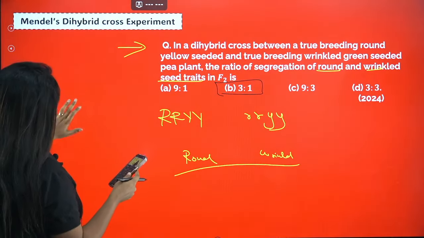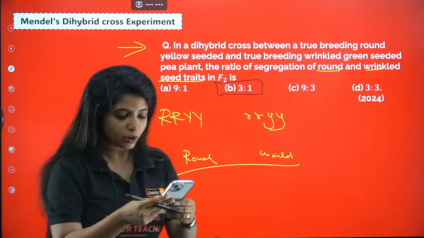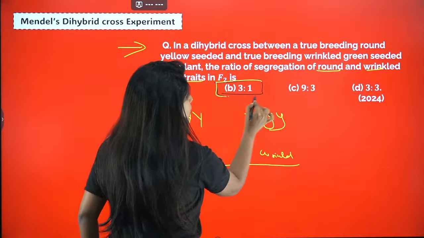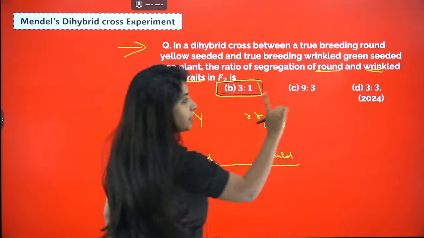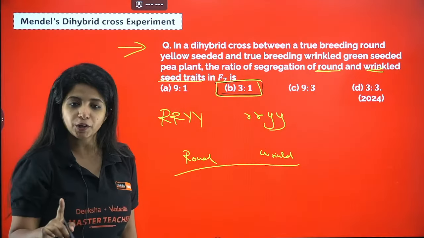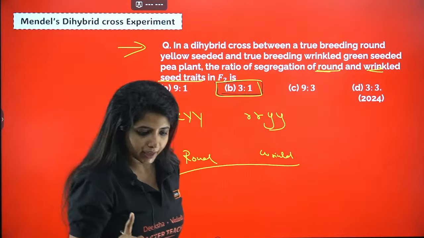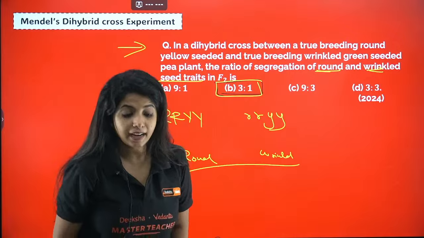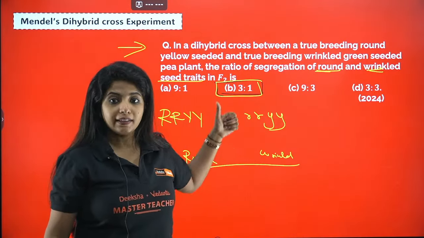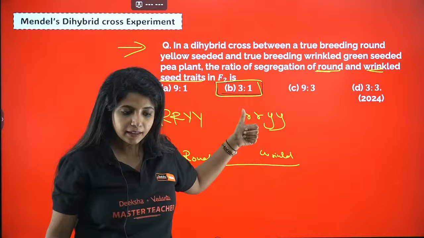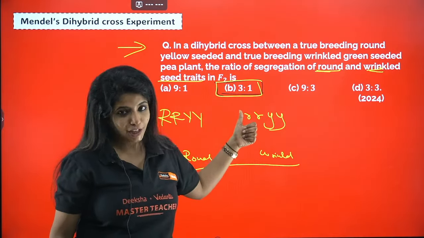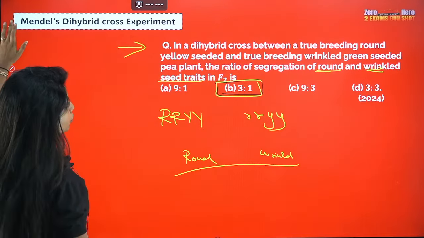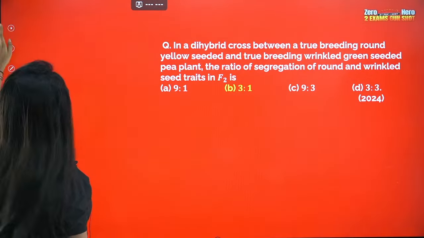Did you understand this? Everyone who is watching, yes, understood how it is 3:1? Because you're just talking about the dominant and the recessive trait, and this is just one character that you're talking about, that is the shape. Okay? Chandra, Baba, Chandrakant, just check through. The answer for this question is B. If at all you have understood it, just let me know.